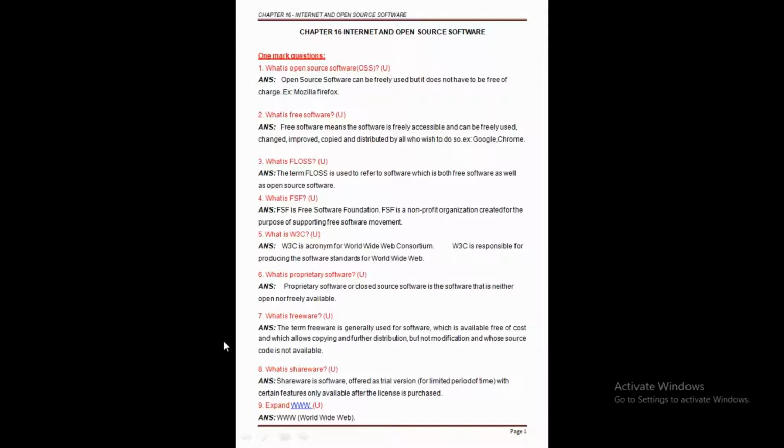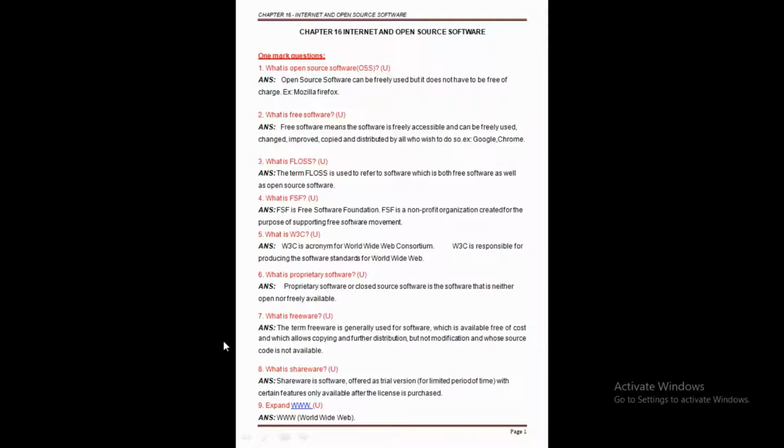Clear this point here? But in the case of proprietary software, it is neither open nor freely available. That means if you want to use it, the use is regulated. Some restrictions are there for the use of proprietary software.